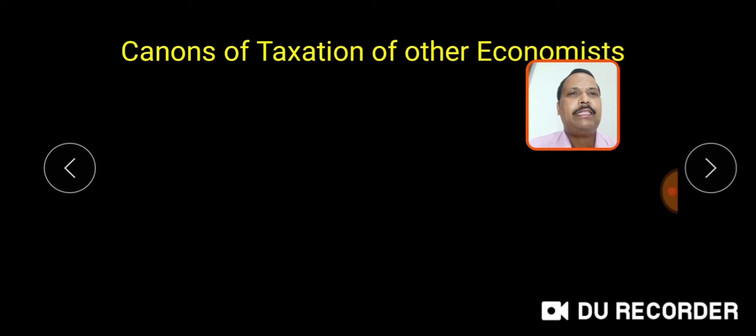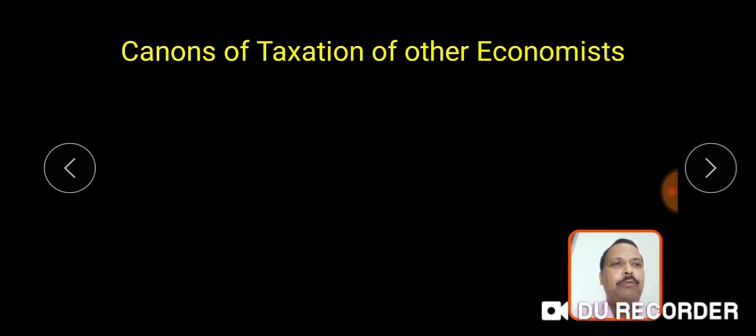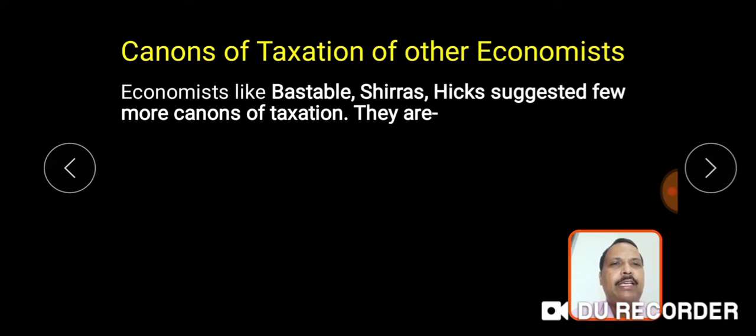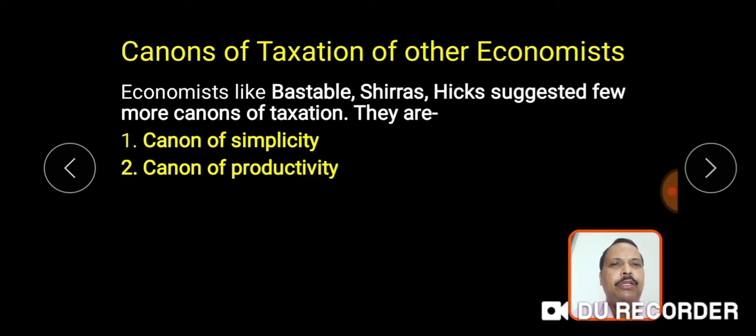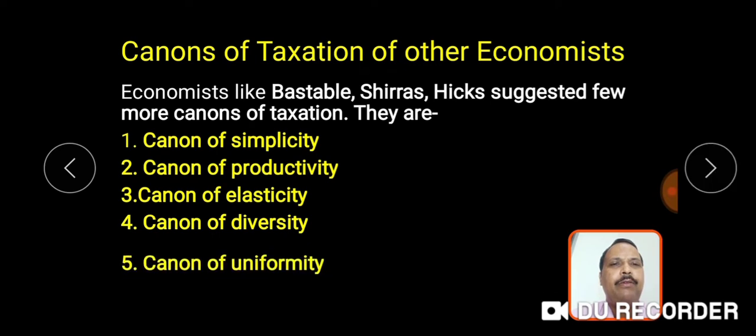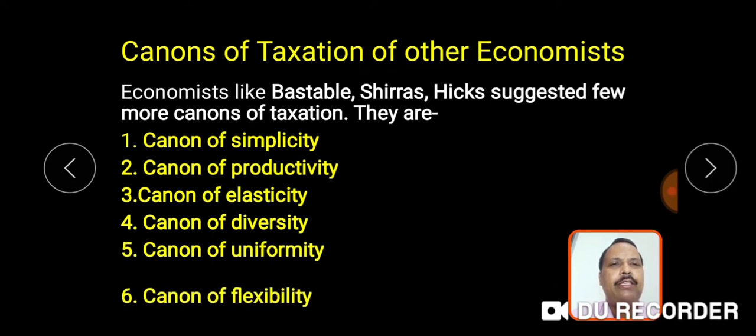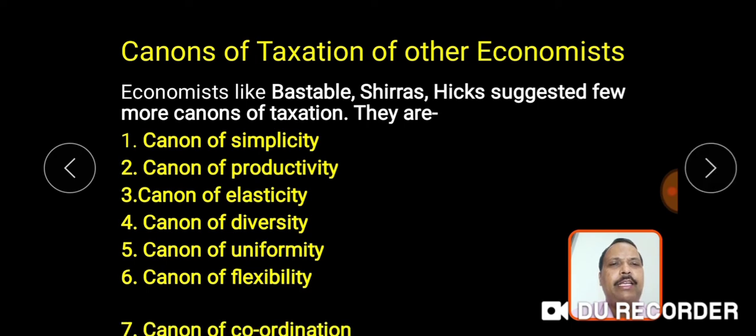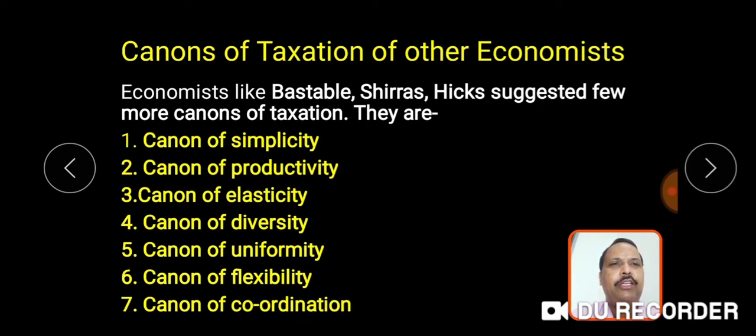Now we will discuss the canons of taxation given by other economists. Economists like Bastable, Shirras, Hicks suggested a few more canons of taxation. They are as follows. Number 1. Canon of simplicity. 2. Canon of productivity. 3. Canon of elasticity. 4. Canon of diversity. 5. Canon of uniformity. 6. Canon of flexibility. 7. Canon of coordination.